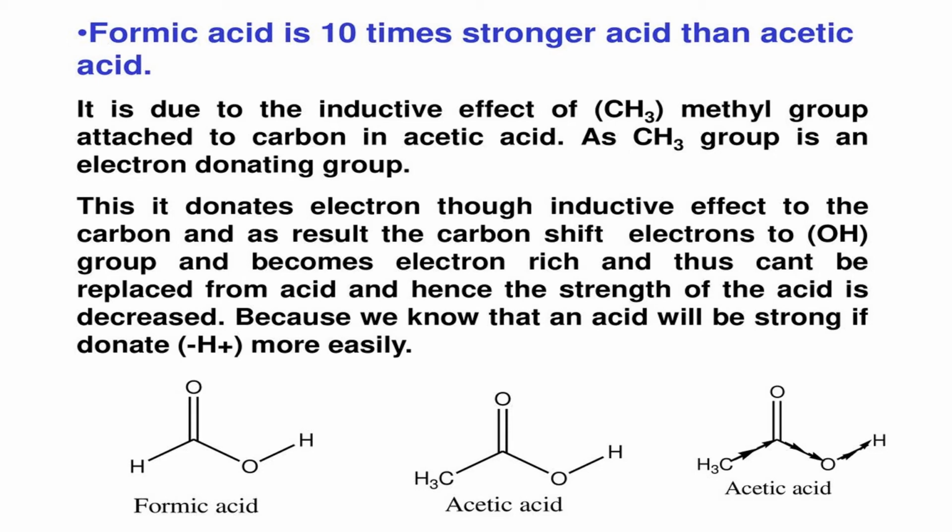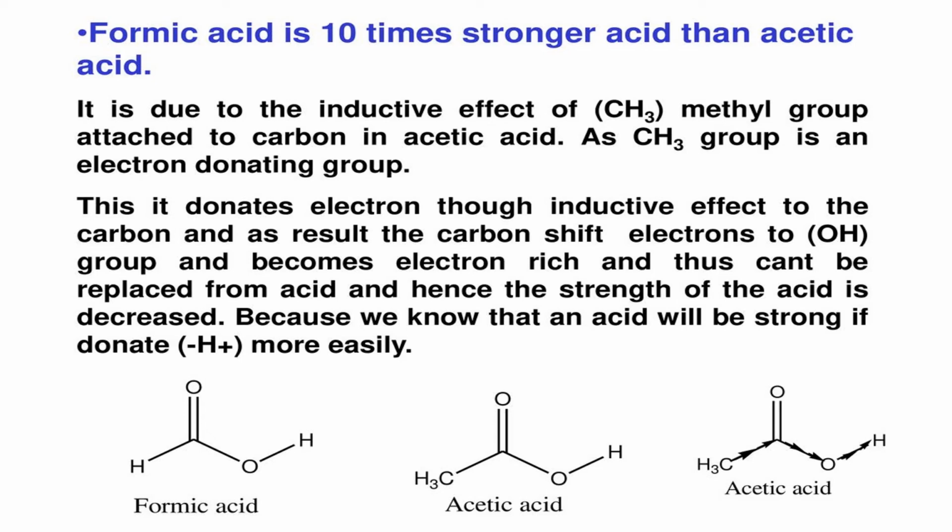Another phenomenon explained on the basis of inductive effect is that formic acid is 10 times stronger than acetic acid. It is due to the inductive effect of the methyl group attached to carbon in acetic acid, as the methyl group is an electron donating group. Thus, it donates electrons through inductive effect to the carbon, and as a result, the carbon shifts electrons to the OH group and becomes electron rich,